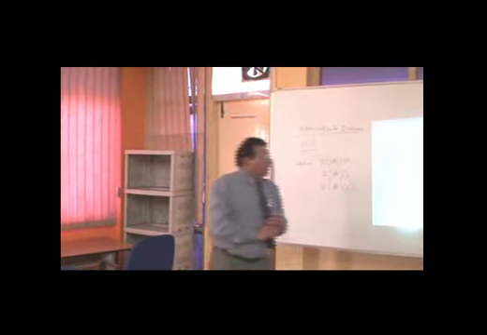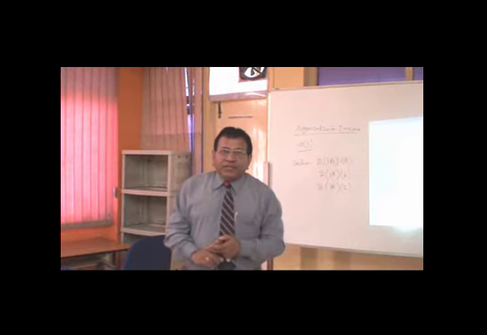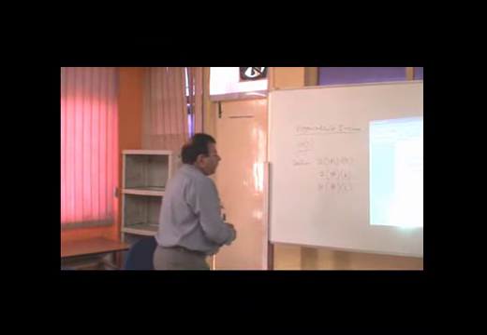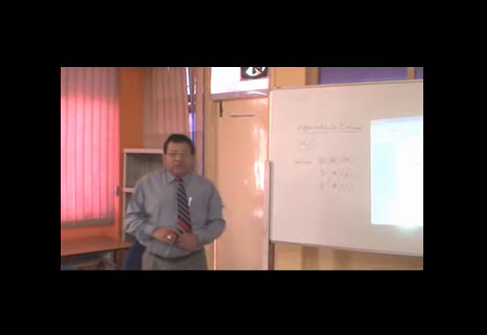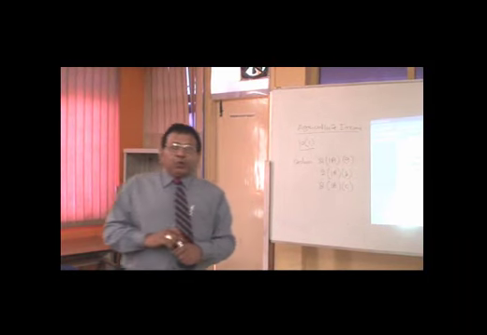Now we'll see the other definition, explained by clause B of subsection 1A of section 2 of the Income Tax Act. The second part of the definition is that agriculture income is income from agriculture operations.